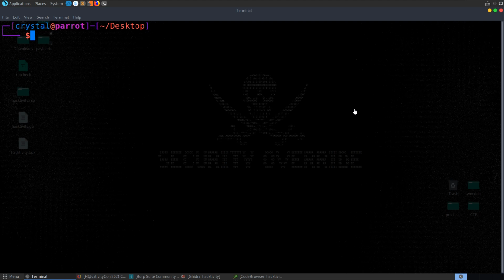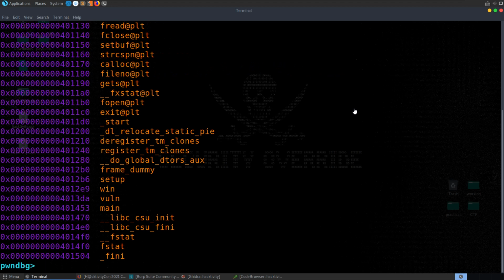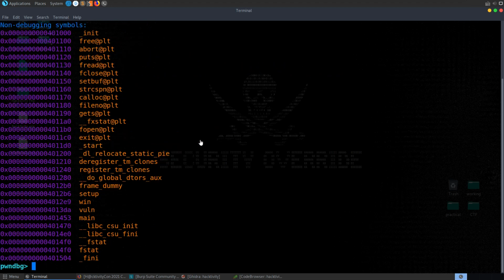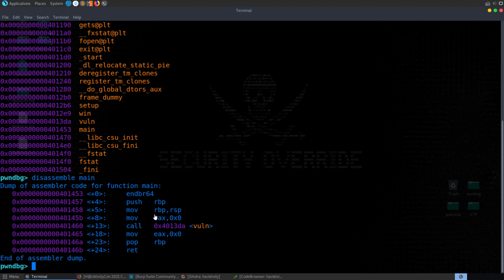Similar to our last challenge, the buffer overflow challenge, we'll open this up, retcheck. We'll generate a cyclic pattern. We could have a look at the functions here. So if, for example, you wanted to find the address of the win function to put into your exploit, you can do that here. We could also have a look at some of these functions. If you wanted to find a specific address of a gadget or some data, you can do that in here as well.